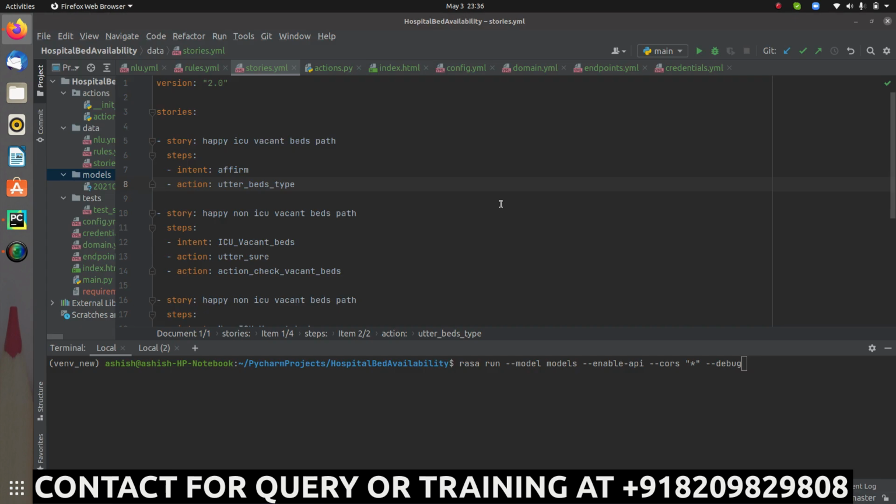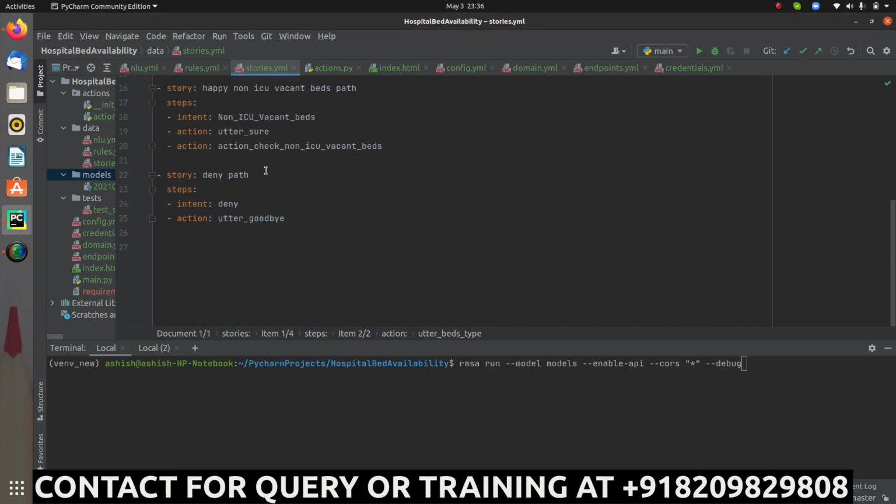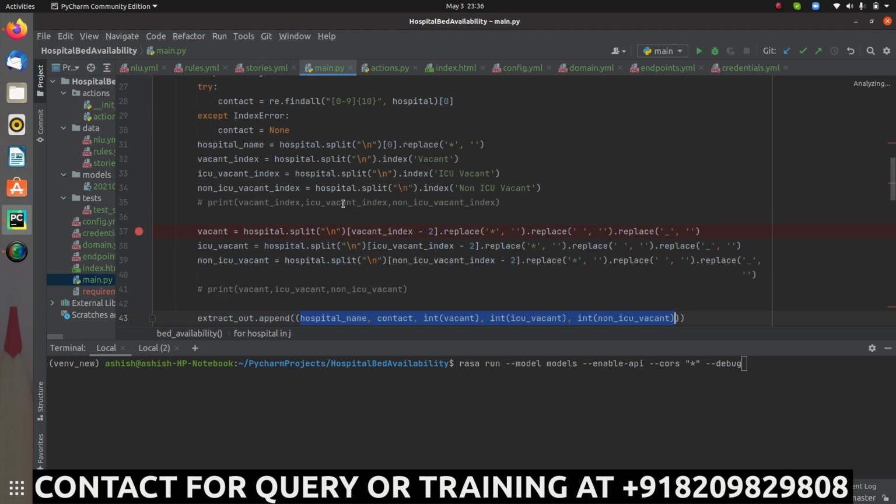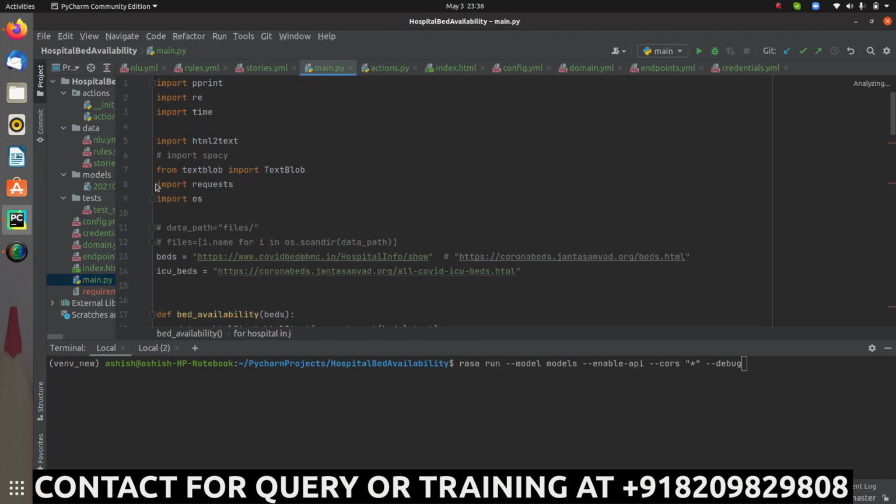Now for that I will be working on a project, and here I have a Rasa project with me, in which I have already created my chatbot, and over here I have used the latest version of Rasa, which is Rasa 2.5. Let me show you main.py. This is a page where I'm using TextBlob plus HTML to text. These are the different libraries which I'm using right now for this scraping part, and based on that I'm just extracting the information.